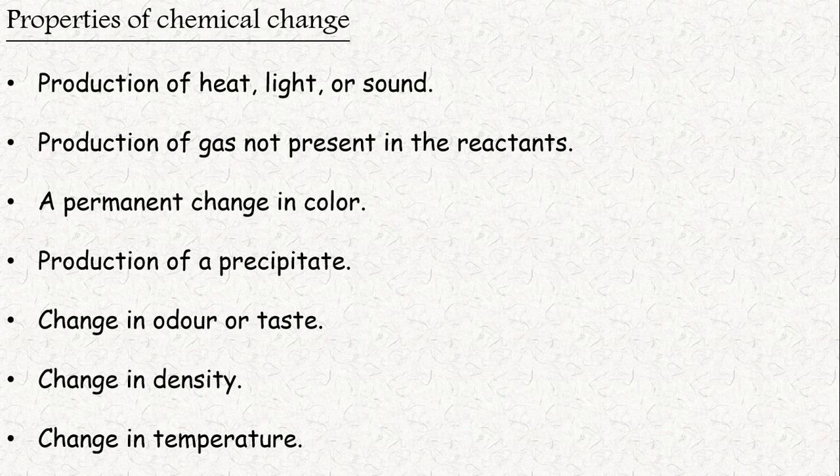Here the density of the reactant and the product, before the chemical change and after the chemical change, is different, and there is a change in temperature of the object before and after the chemical change. It means before it had some temperature, after the chemical change it may have more or less temperature. These are some common properties of chemical change and physical change.